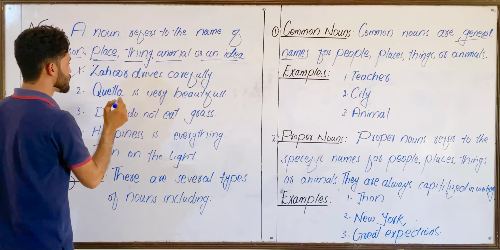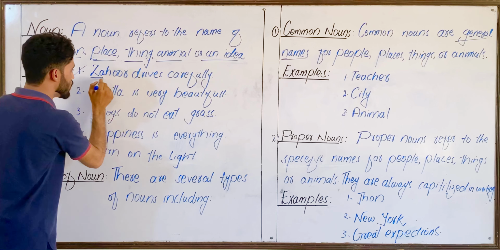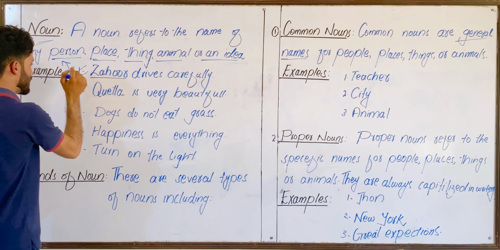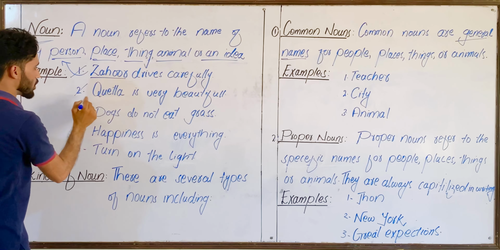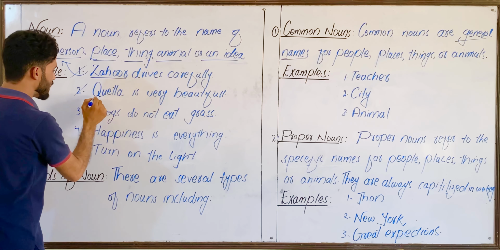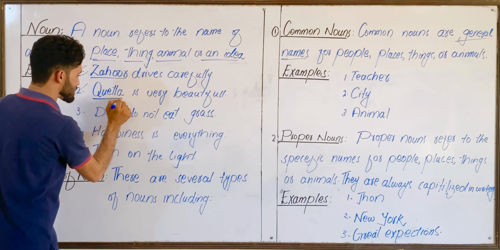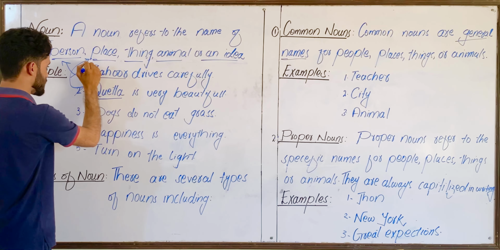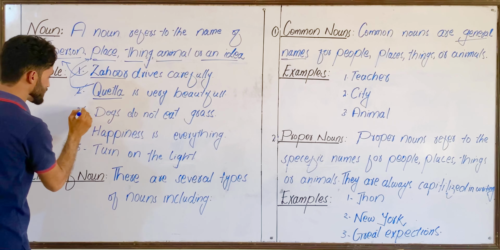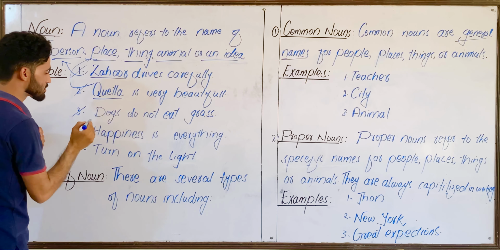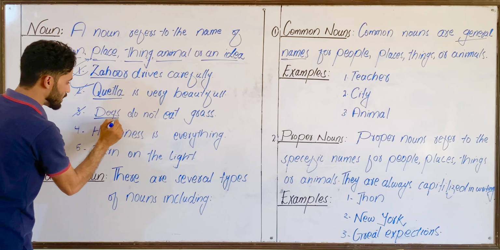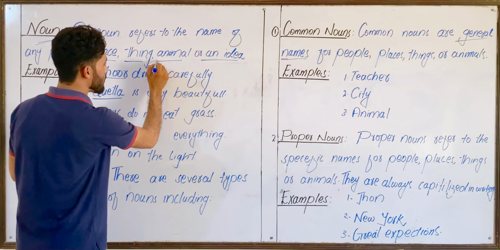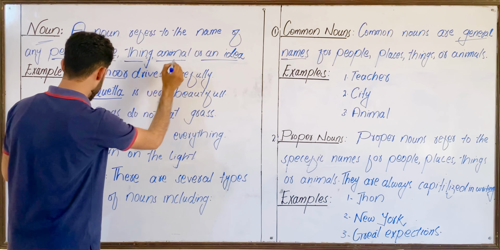Zahur drives carefully. In this sentence, Zahur is your noun and it refers to the name of a person. And second example, Koida is very beautiful. In this sentence, Koida is your noun and it refers to the name of a place. And the third example, dogs do not eat grass. Dogs is your plural noun and it refers to the name of animals.